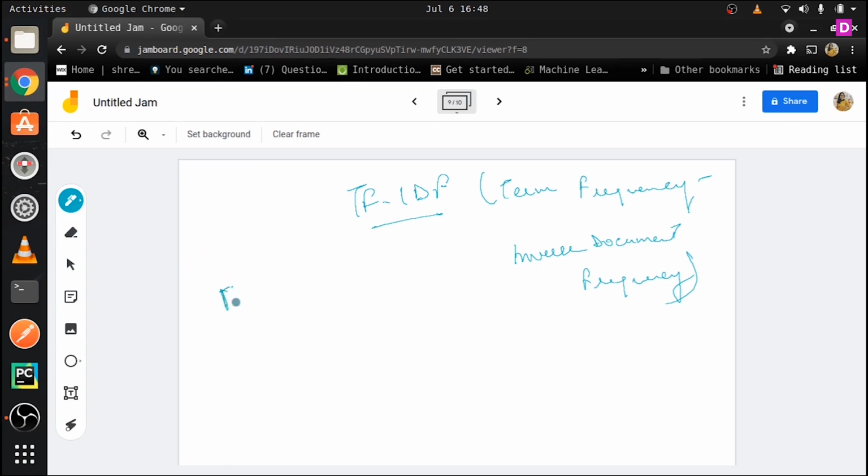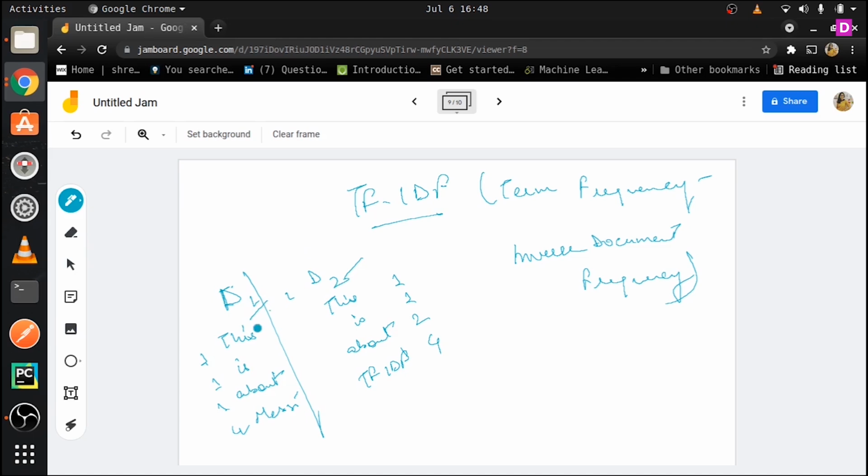Let us suppose we have two documents, D1 and D2. In the first document, this is the number of words. This is about Messi, and here you have this is about TF-IDF. This is the count of words for the D1 document and the D2 document.